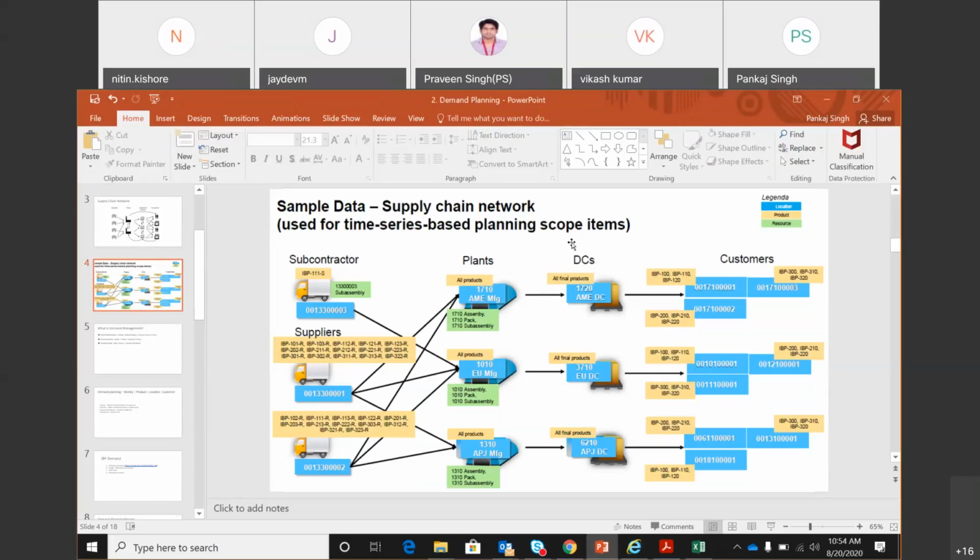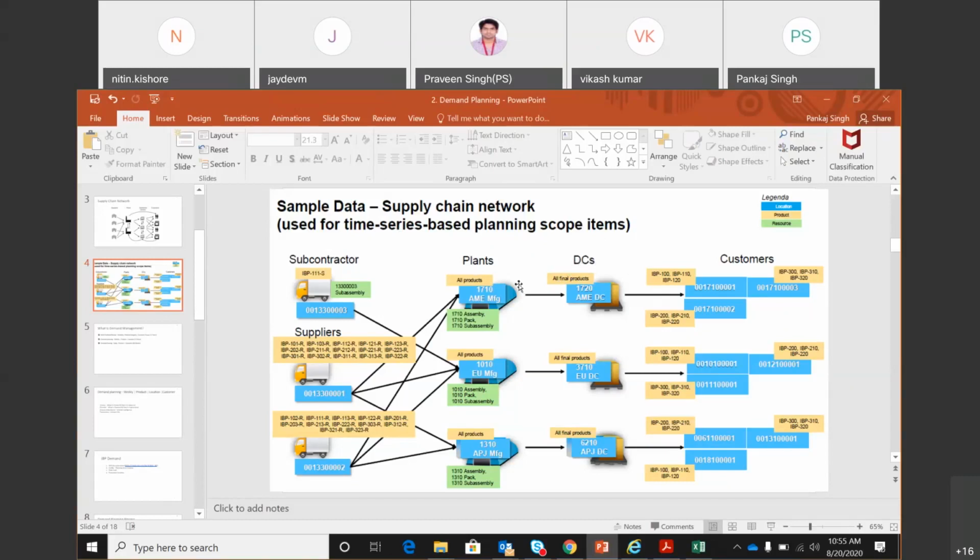But if the DC is outside my organization, or even if it is inside my organization, but the DC wants something and creates a PO instead of an STO, and for that PO, the plant creates an SO and then transfers the goods based on the SO, then it will be considered as sales history.